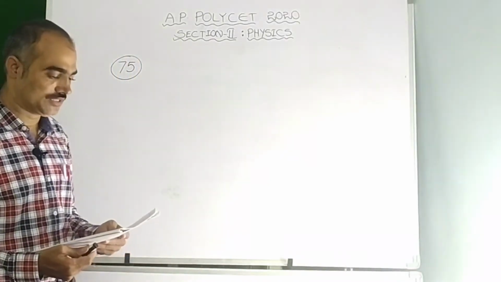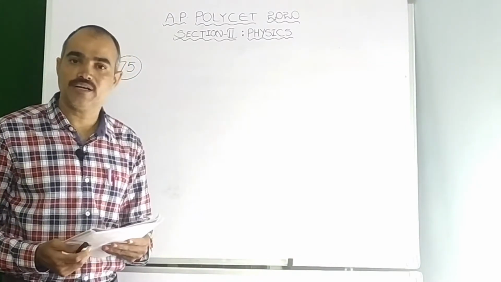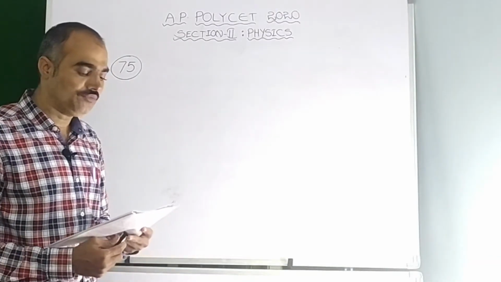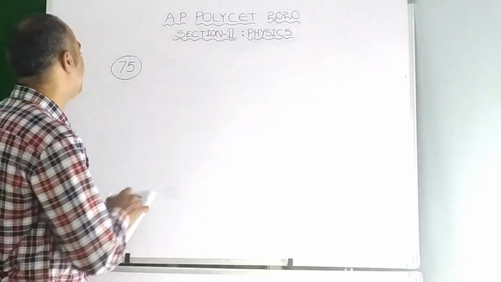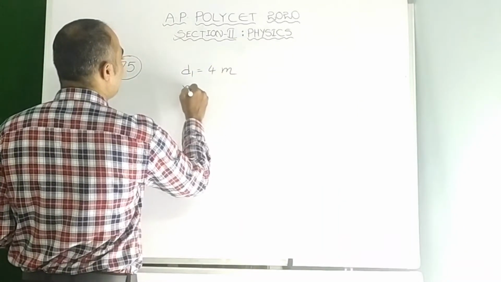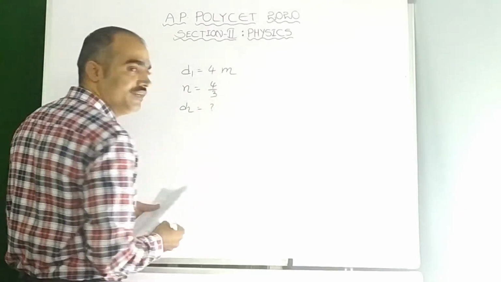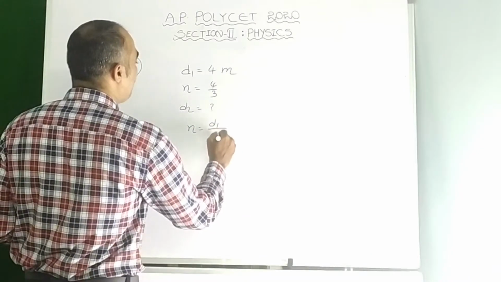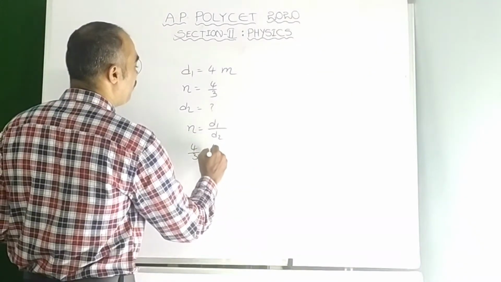Now let us see the next question, that is question number 75. A rectangular tank of depth 4 meter is full of water of refractive index 4/3. When viewed from the top, the bottom of the tank is seen at a depth of what? Here the actual depth is given as 4 meters and the refractive index is 4/3, and we need to find the apparent depth. We have the formula, children: refractive index is equal to actual depth by apparent depth. So let us substitute: 4/3 is equal to 4 by d2.